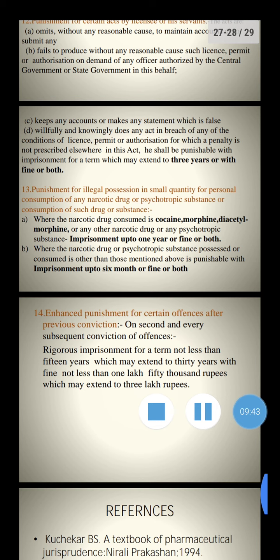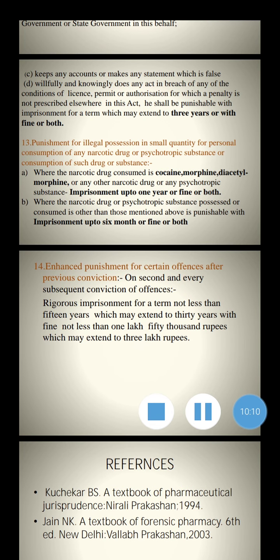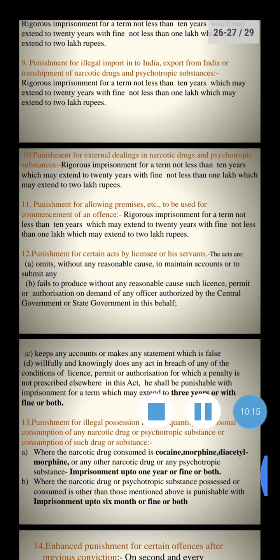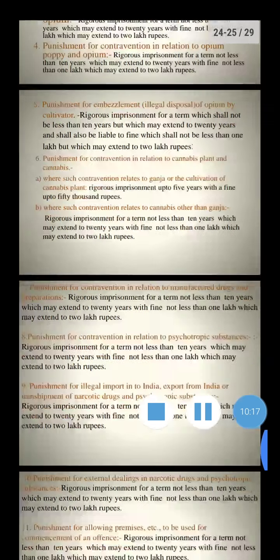Then last, enhanced punishment for certain offenses after previous conviction, on a second or every subsequent conviction of an offense: rigorous imprisonment for a term not less than 15 years, which may be extended to 30 years, with a fine not less than 1,50,000 rupees, which may be extended to 3 lakh rupees. These are the offenses and penalties of this act.